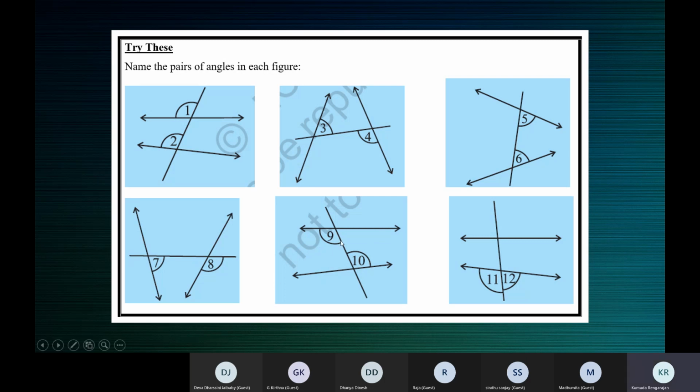What about 9 and 10? Alternate interior angles, ma'am. Alternate interior angles. Yes, ma'am. What about 11 and 12, children?